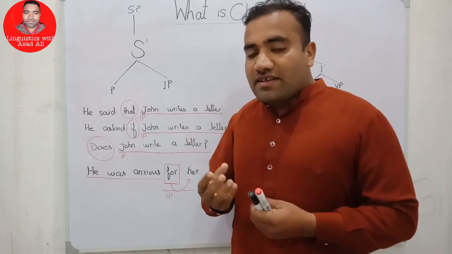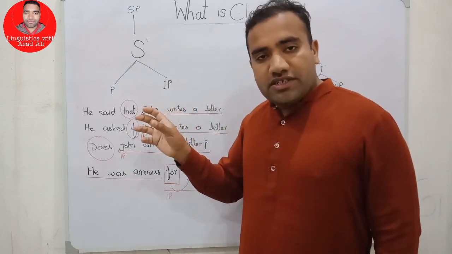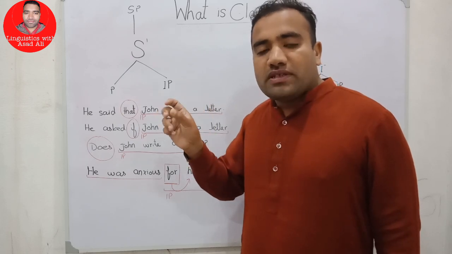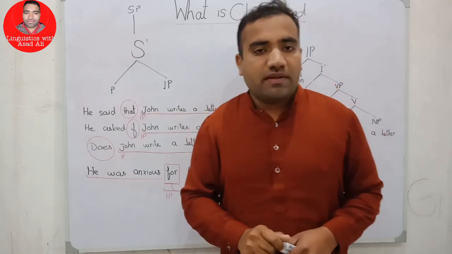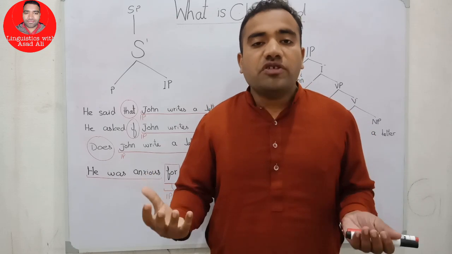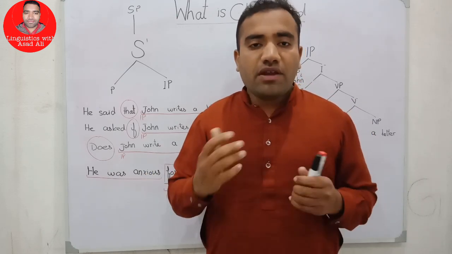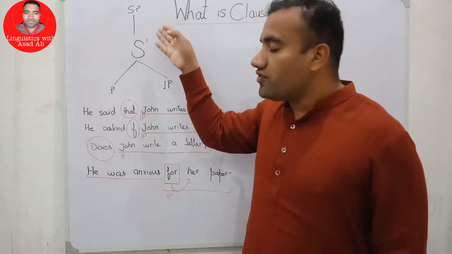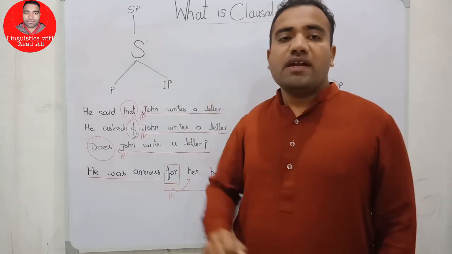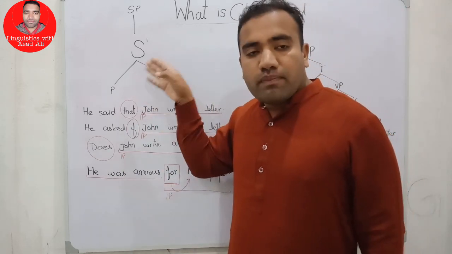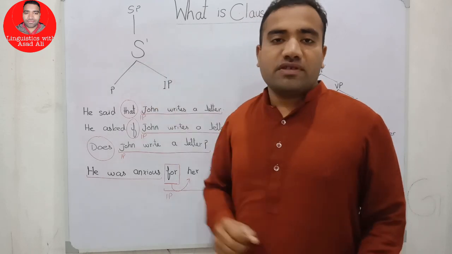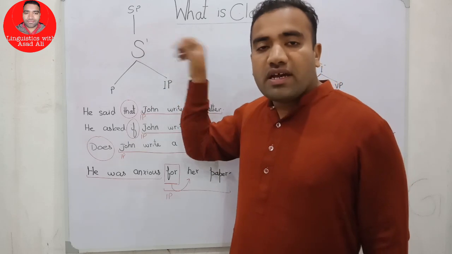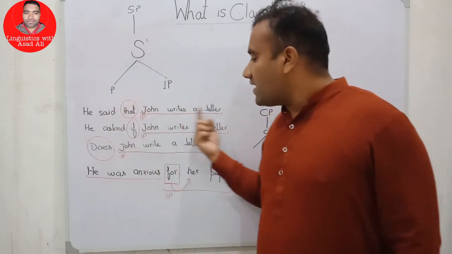Our theory says that if we generate any projection, it must fulfill the endocentricity principle. And what does the endocentricity principle state? The endocentricity principle states that the phrase must have a head, and that head must be some item. The item can be null. This is our head.